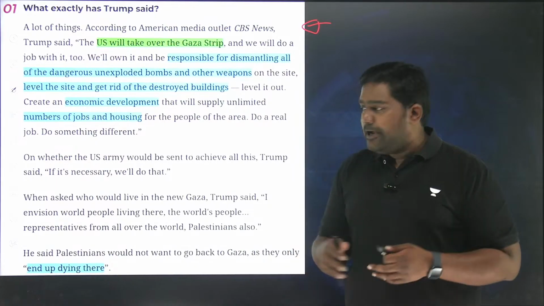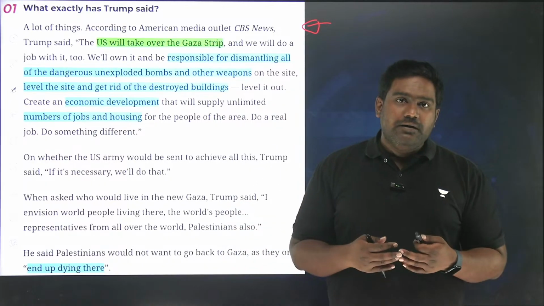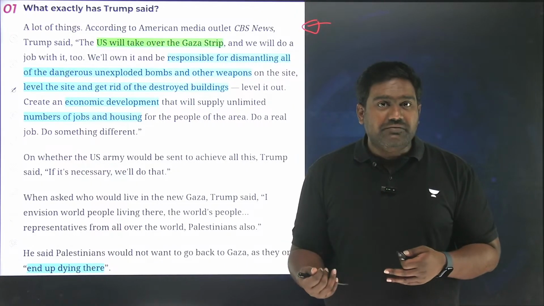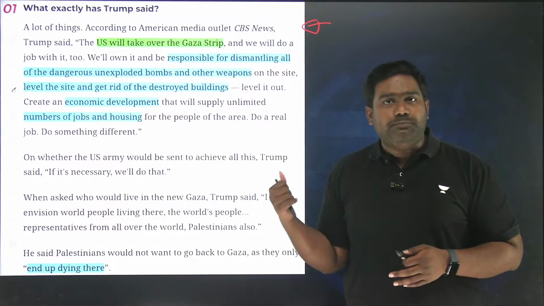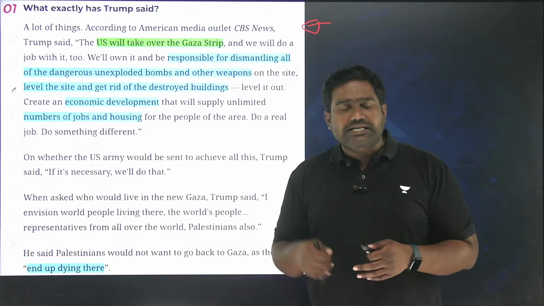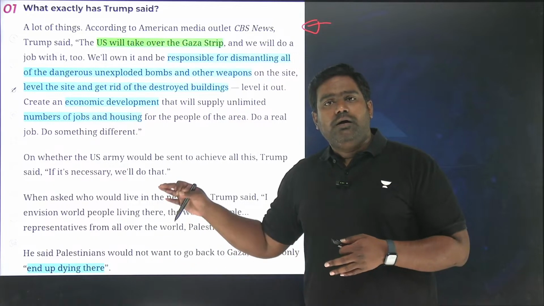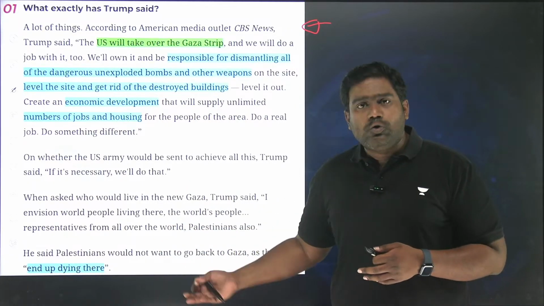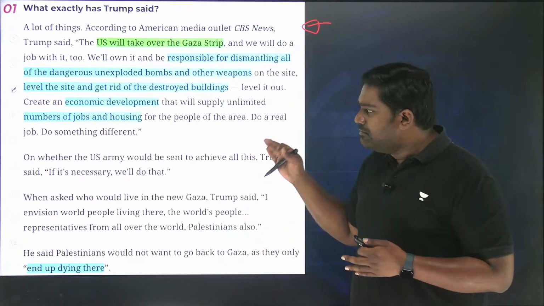Then Hamas, on the other hand, has exploited Palestinian civilians to create terrorist infrastructure in Gaza by digging tunnels, by using civilians and civilian buildings as shelters for terror activities. So these activities by Hamas as well as by Israel have eventually affected Palestinian civilians. Today, most of Gaza has been flattened. Israel has dropped thousands of tons of explosives. There are several undetonated ordnances lying around, which are extremely dangerous. Buildings are about to collapse. There is no water, no electricity, no basic essentials available. So Gaza has become unlivable.